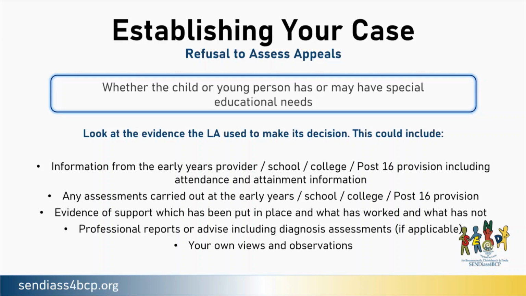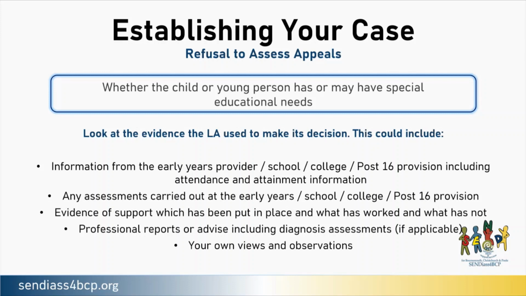Any assessments carried out at the early years school, college or post-16 provision. Evidence of support which has been put in place and what has worked and what has not. Professional reports or advice, including diagnosis assessments if applicable, and also your own views and observations.